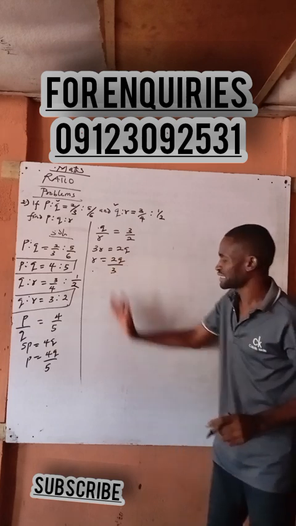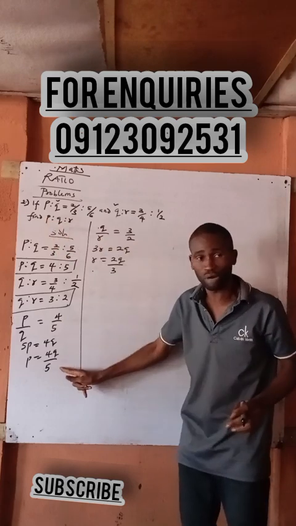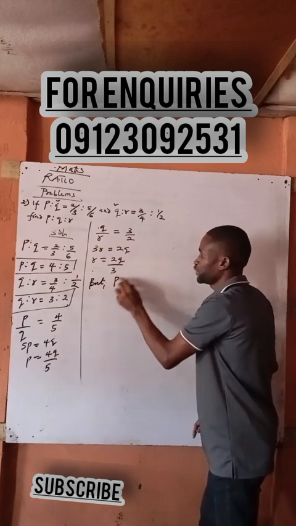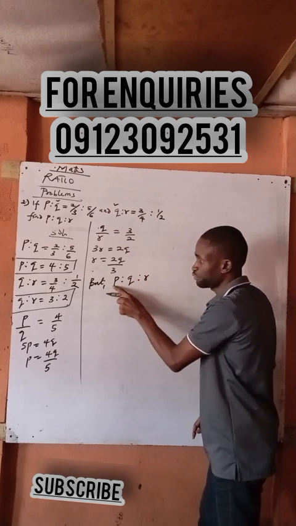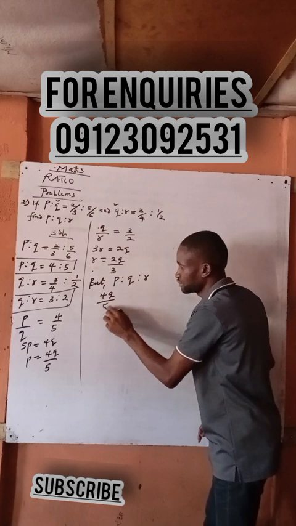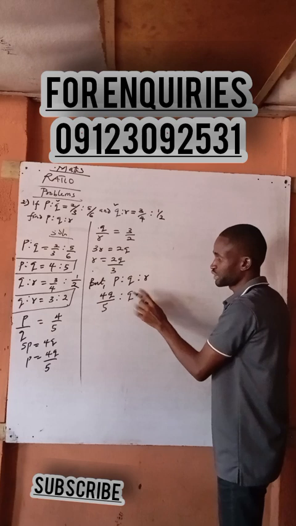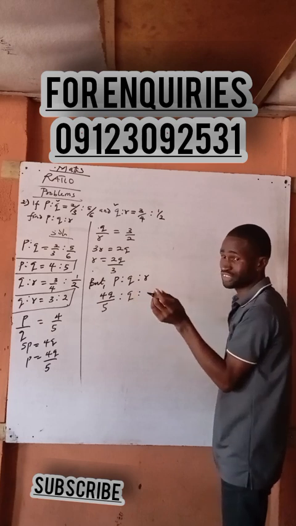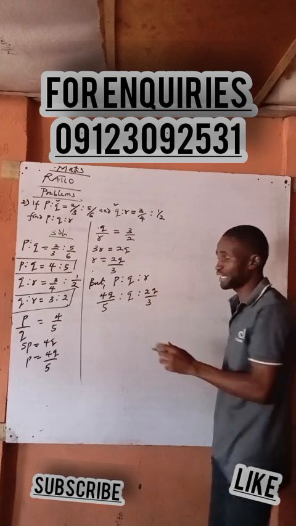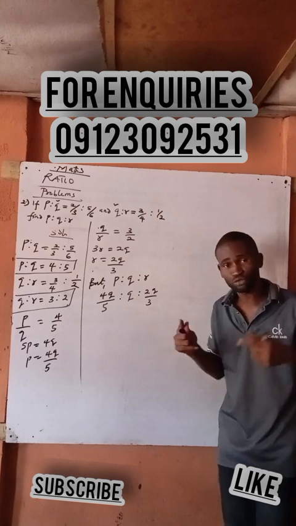Now that I have done it, I will come to here to put it. What is your P? What is our P, class? P is to Q is to R. Let's put it. What is our P? Our P is 4Q over how many now? 5. Is to, what is our Q? Nothing now. We did not touch it a bit. Then what is our R? 2Q over 3. Are you there? Please, it is not advisable you leave your answer this way. You must convert it to be a whole number.